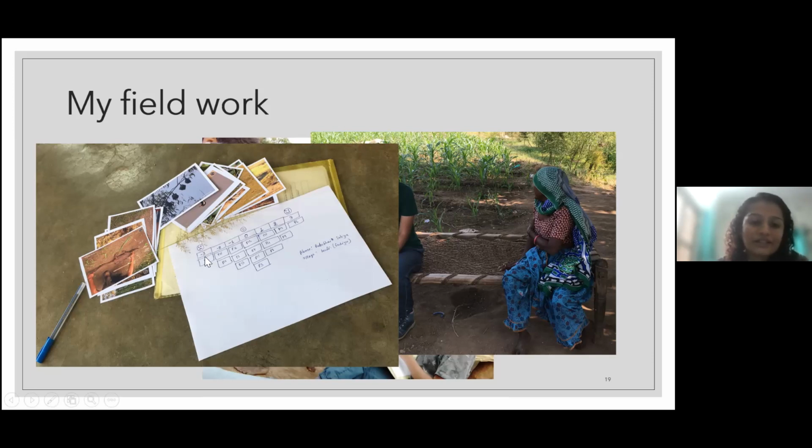Here you can see this is my scoring board, -3 to +3. Here I have given the number P12, that is photo number 12, like that. So it becomes easy for me to write it down, and when I'm putting it in the software, then also it becomes easy. I have also drawn some emojis to give them a better understanding of what +3 and -3 actually look like, right? -3 is really, really sad, that you don't like it, but +3 is really, really happy, that you love the animal.